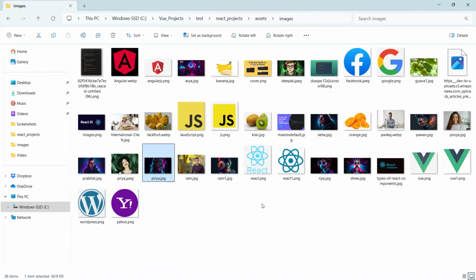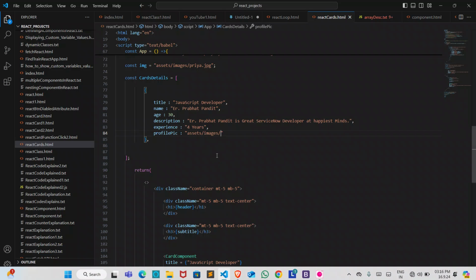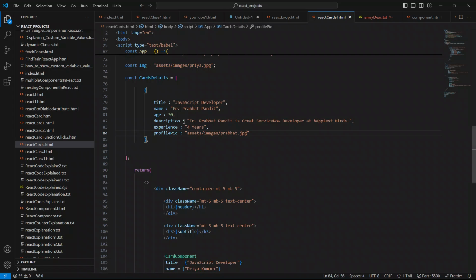I'm going to use this file name, Prabhat.jpg. Copy the file name from here and paste it here. Like this, it is done.